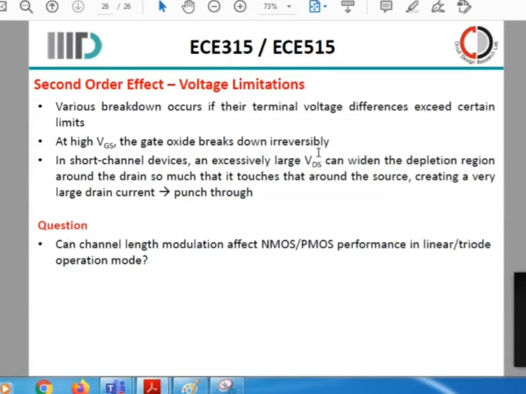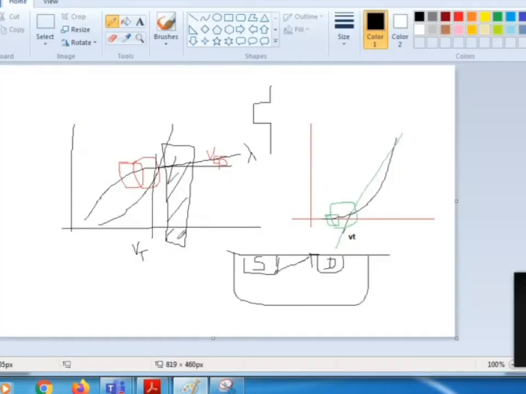The various breakdowns can occur if the terminal voltages exceed certain limits. At very high VGS, the gate oxide breaks down irreversibly. So let us give an example. How does VGS or what gate oxide is present at VGS? It is the oxide which is present between these two terminals. So there's an oxide present here, SiO2 or any other oxide, and then you will have your high K dielectric or your terminal present here. So this is the interface that is being referred to.